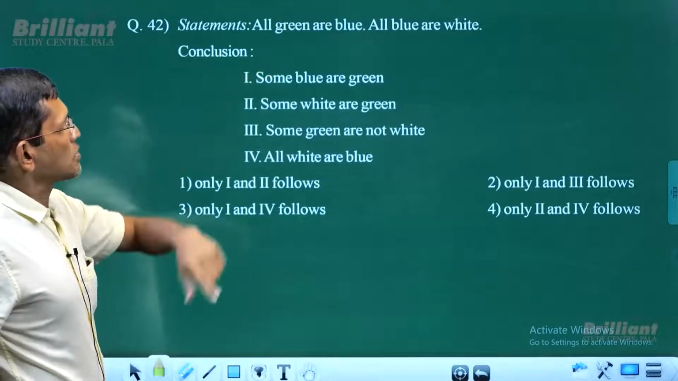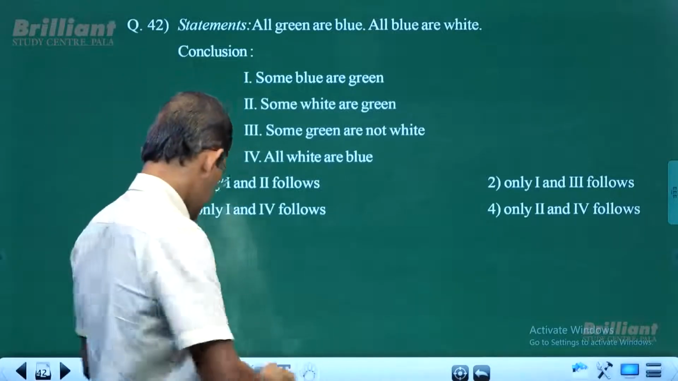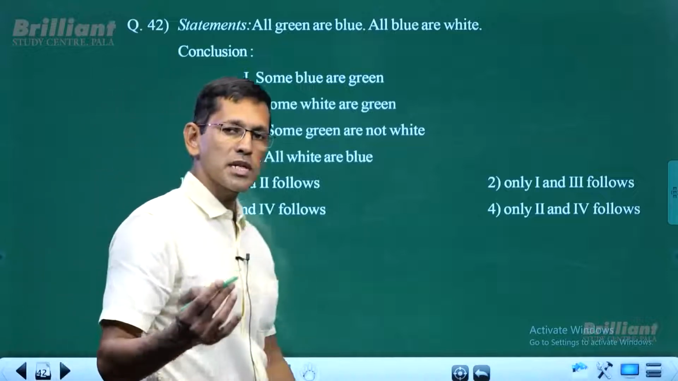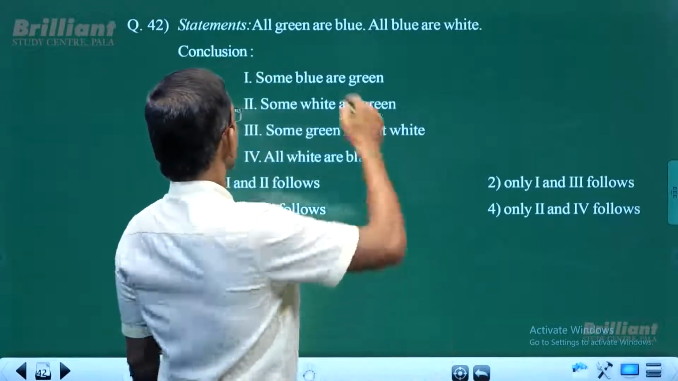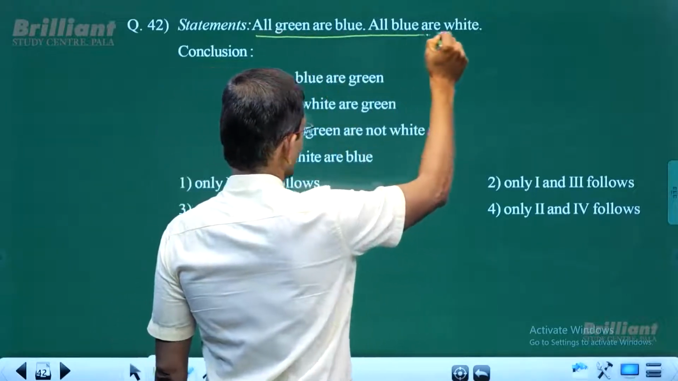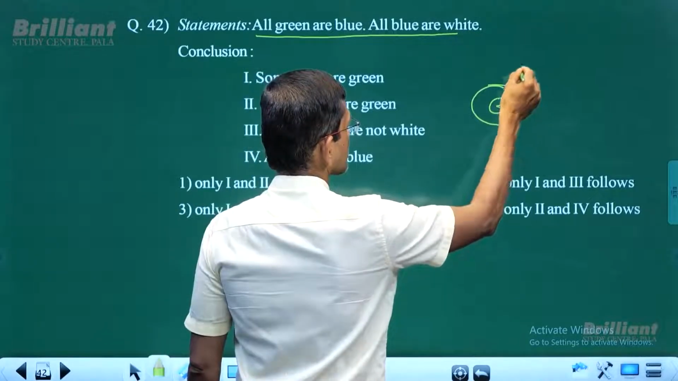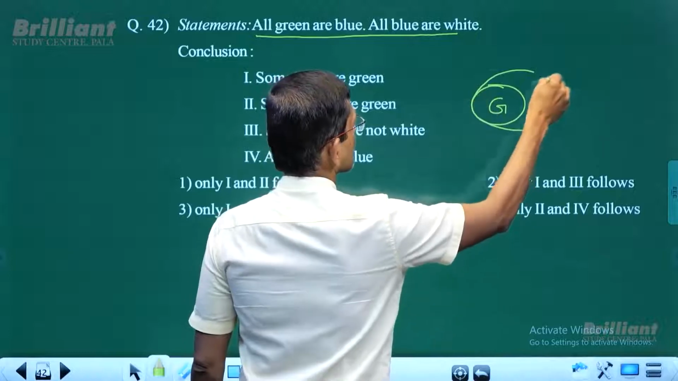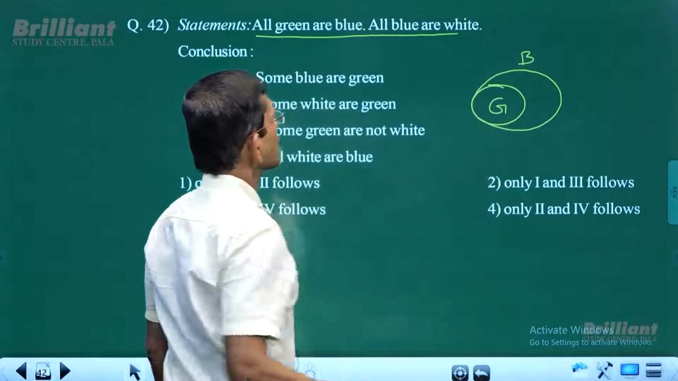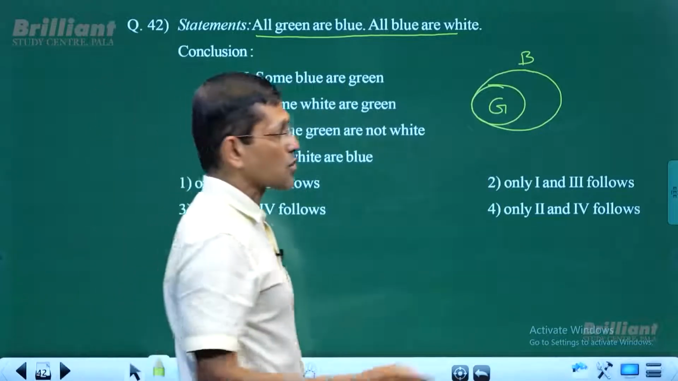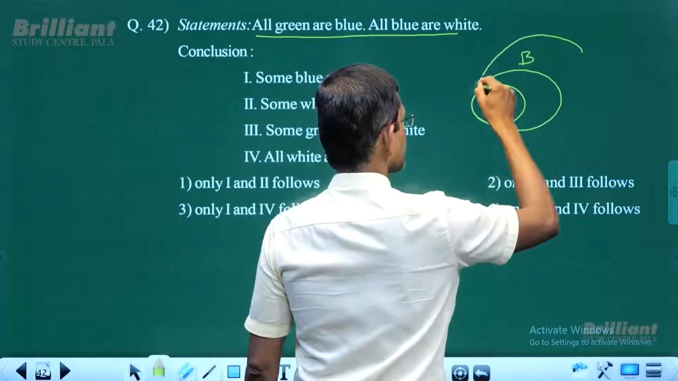All green are blue, all blue are white. Okay, so let's do the basic diagram. That's the first thing we have to do: draw the basic diagram using the statements. All green are blue. And all blue are white. So all blue must be white.